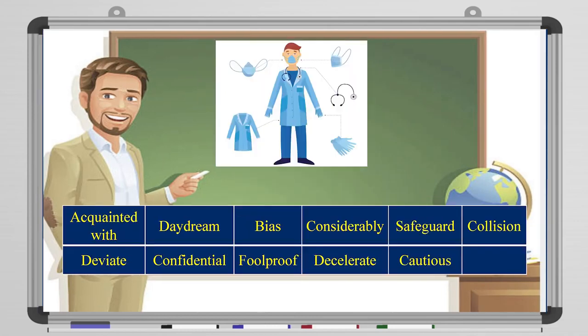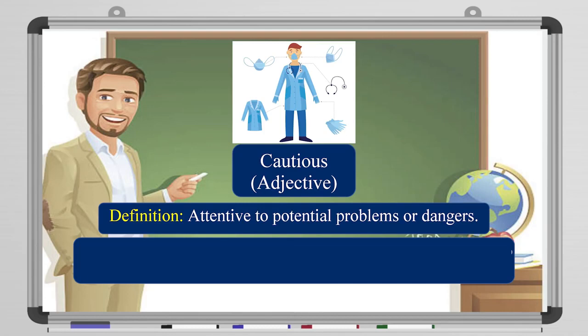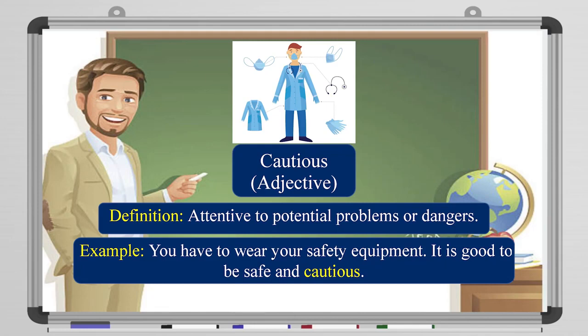Now let's move to the third picture. What does this photo correspond to? What do you think? It's cautious. It means attentive to potential problems or dangers. That's cautious, an adjective. For example, you have to wear your safety equipment. It is good to be safe and cautious.